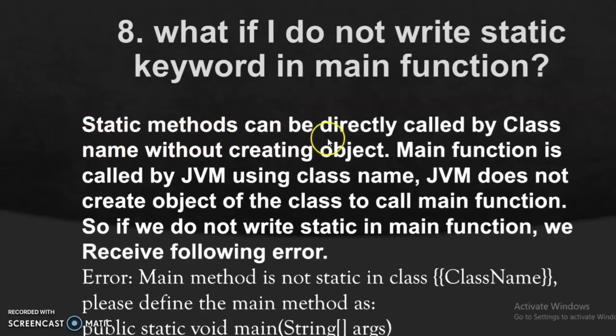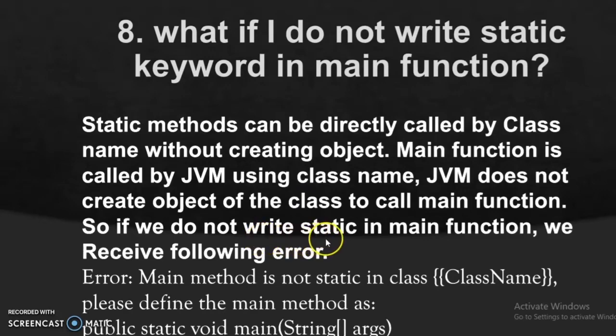You know, static methods can be directly called by the class name without creating objects. So obviously we can call the main method also without creating the object of the class. So the main function is called by the JVM using the class name. We know it is the starting point of any application. The main method is called by the JVM, and the JVM does not create an object of the class. What it does, it calls the main method with its class name.